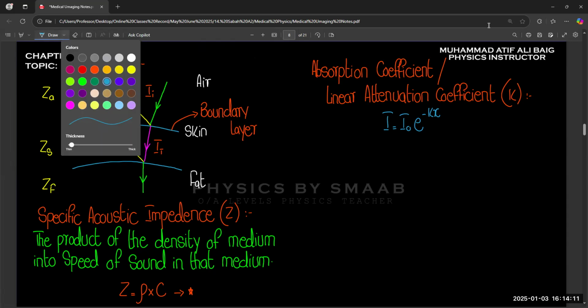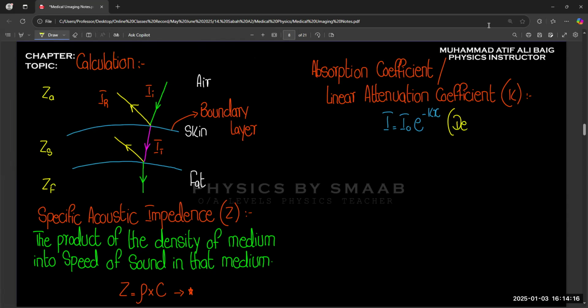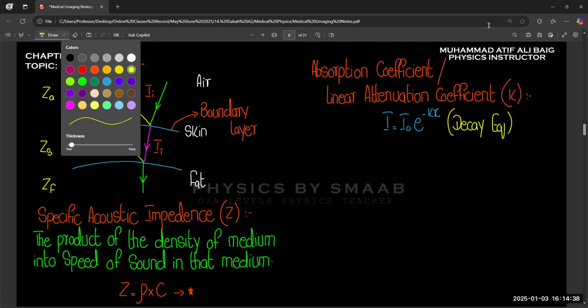We can also call this equation the decay equation, just like half-life and radioactive decay. This type of equation is called a decay equation because it shows how much is left after passing through a certain medium, or after a certain thickness.